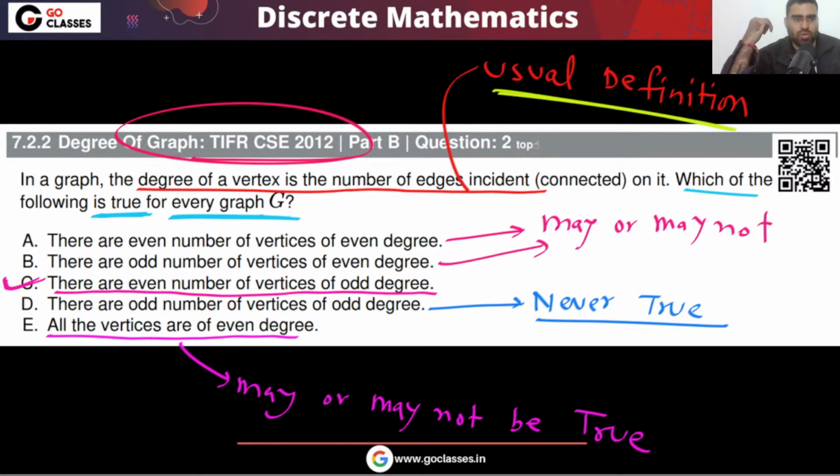So the answer is very simple. The answer will be option C. Option C is always true. Option D is never true. Options A, B, E may or may not be true.